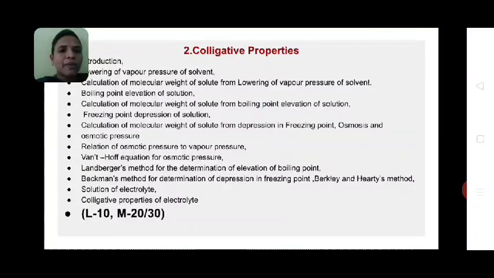After then, the general topic is solution of electrolytes. You know what are electrolytes and non-electrolytes. Then the last topic is colligative properties of electrolytes. So this chapter is very important for preparation of examination. This chapter requires 10 lectures to complete and it has a weightage of 20 marks. Similarly to chapter 1, 20 marks is for compulsory questions and 30 marks is for questions with options.